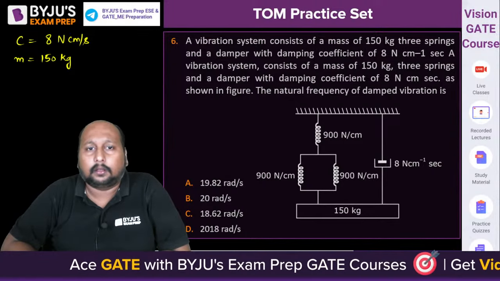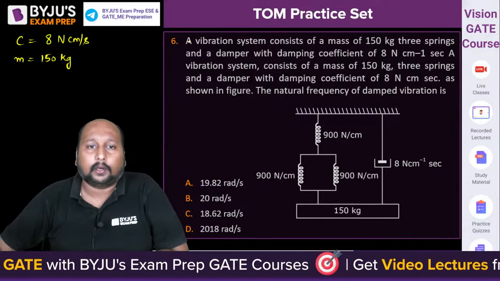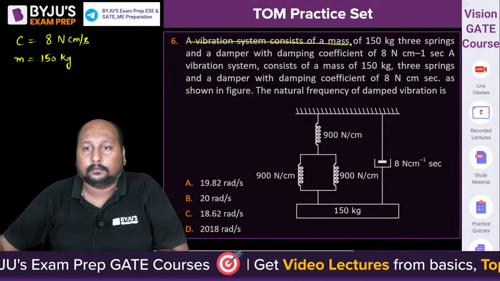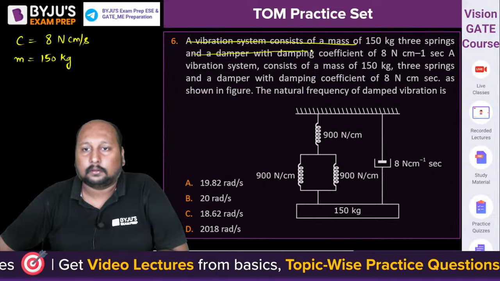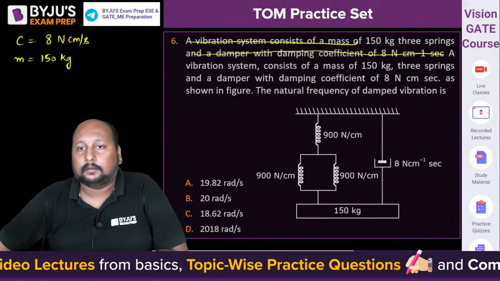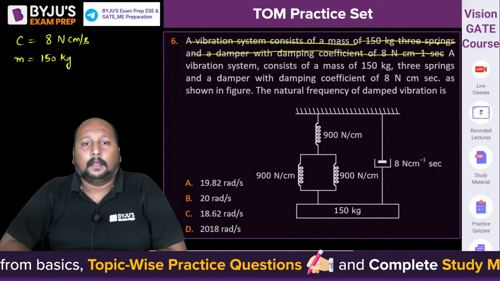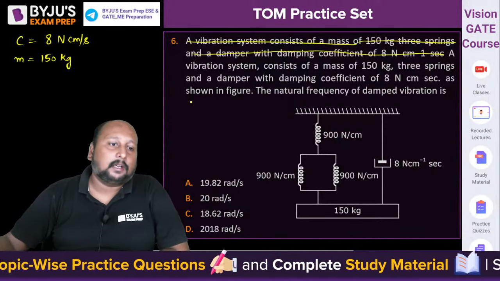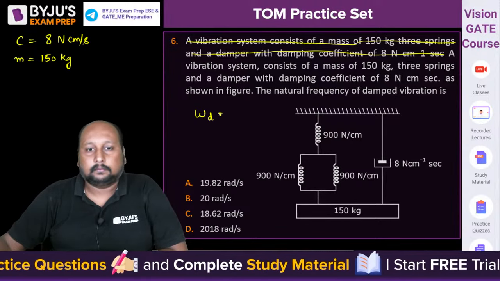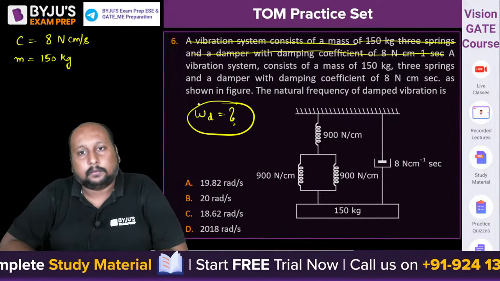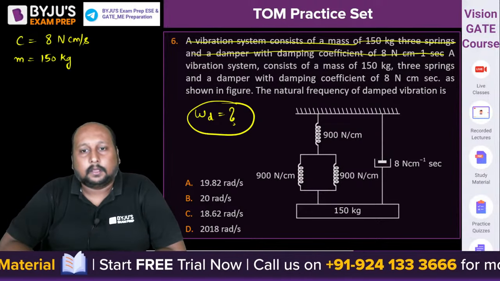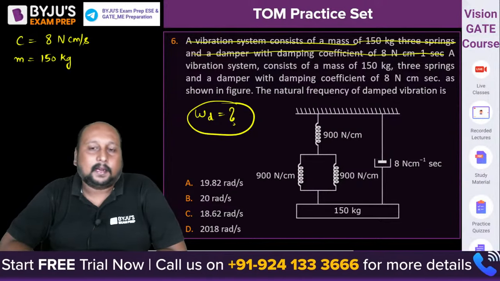Then you have to tell me a damper with a damping coefficient of this is being given. अच्छा, it is being written 2 times. मैंने वही सोचा कि ये 2 बार क्यों लिखा, है ना? अब ठीक है. Then what is the natural frequency of damped vibration? Omega d value. You need to tell me the omega d value.